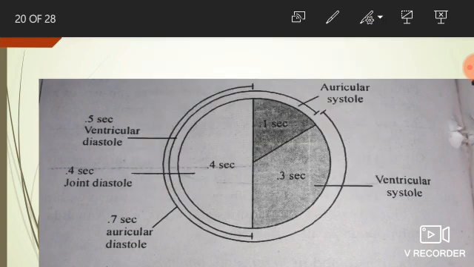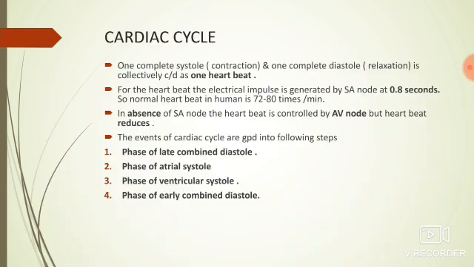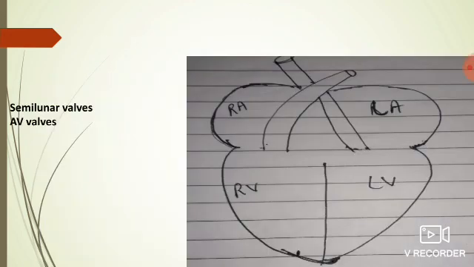Now we will discuss the phases of the cardiac cycle. The phases of the cardiac cycle are grouped into the following steps: phase of late combined diastole, phase of atrial systole, phase of ventricular systole, phase of early combined diastole. Now we will discuss it with the help of the diagram. First of all, we will discuss the phase of late combined diastole.